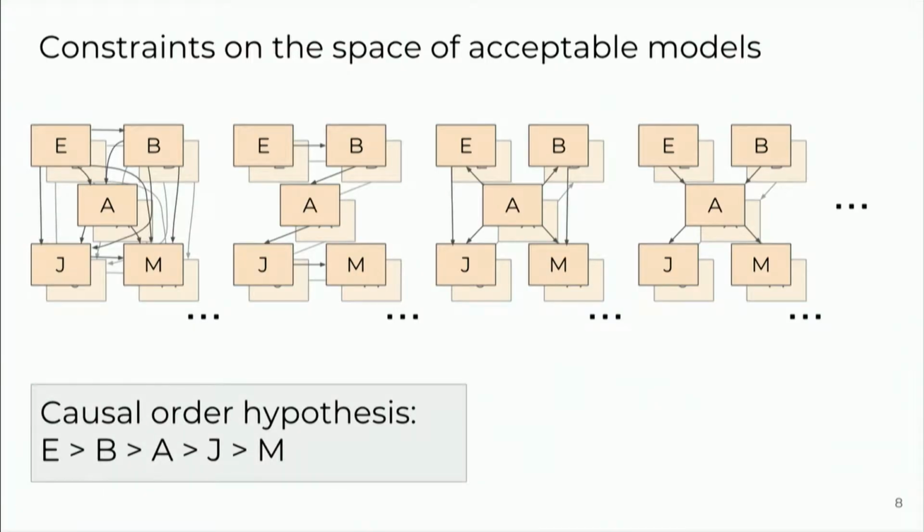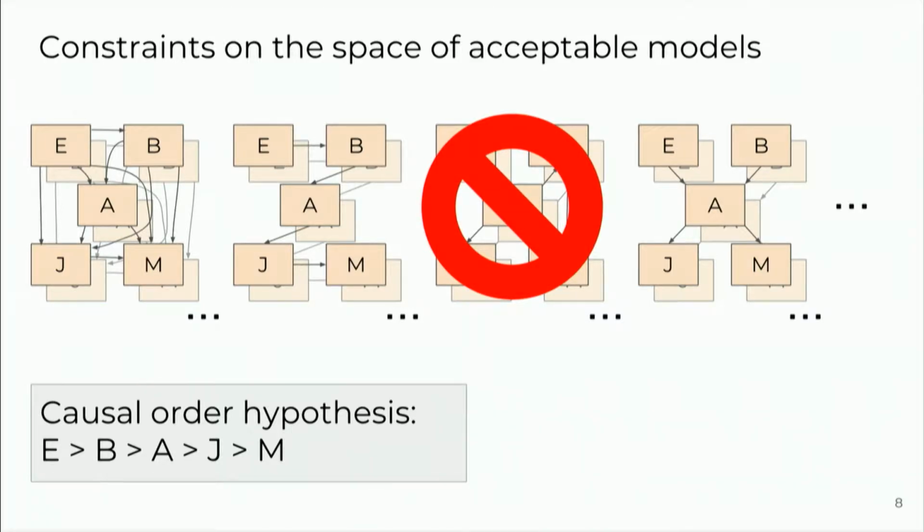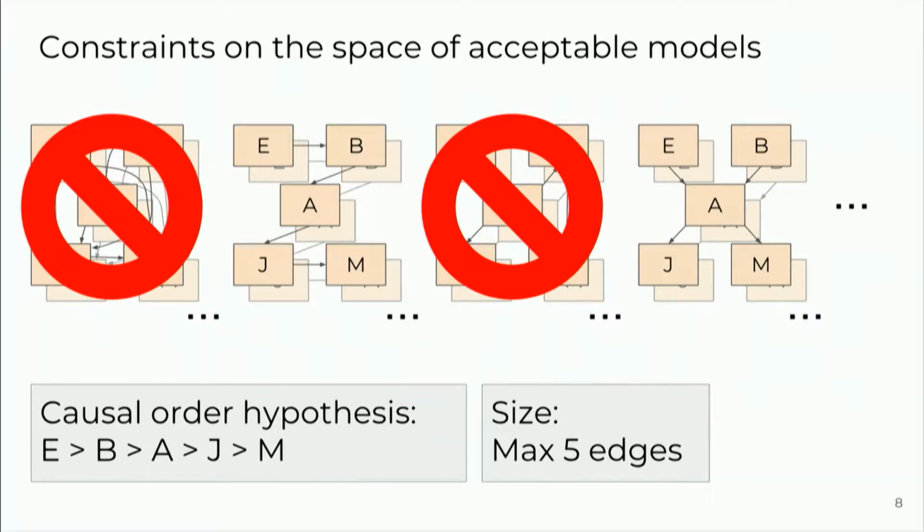So the user is going to give us a causal order hypothesis. And basically, we're not going to ask them to say which variable is going to affect each other variable, but we are going to ask them to say, if there is a relationship between variable A and variable B, then you have to tell us which direction it would flow in. So if there is a relationship between burglary and alarm, does the burglary cause the alarm, or does the alarm cause the burglary? And then that will allow us to eliminate some of these topologies. We're also going to ask the user for a constraint on size, and that will allow us to eliminate some others.